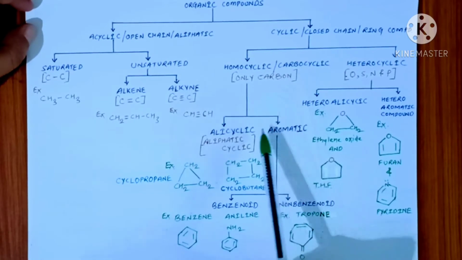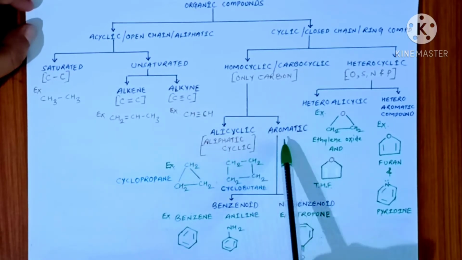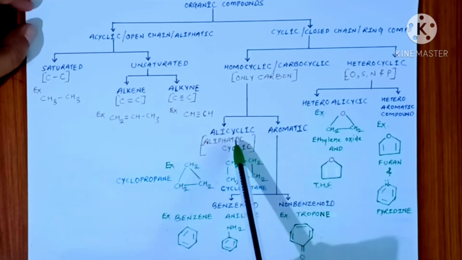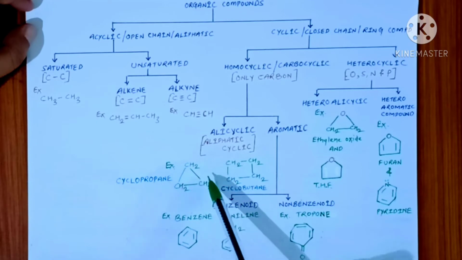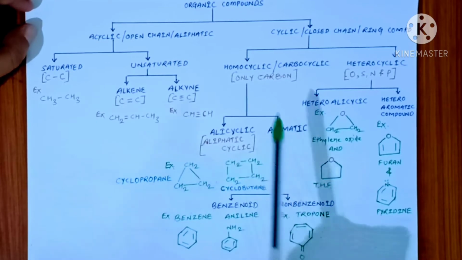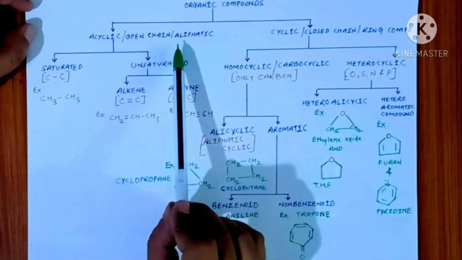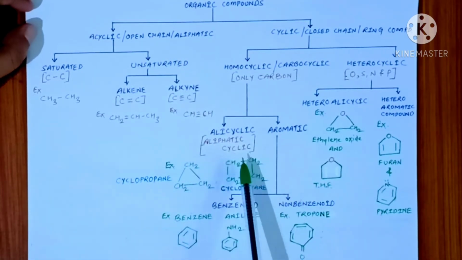So this homocyclic compound is further divided into two classes, alicyclic and aromatic. Alicyclic are those homocyclic compounds which are cyclic in their structure but resemble the properties of your open chain or aliphatic compounds. That's why they are also sometimes known by the name aliphatic cyclic compounds.